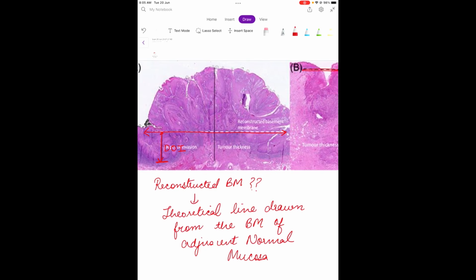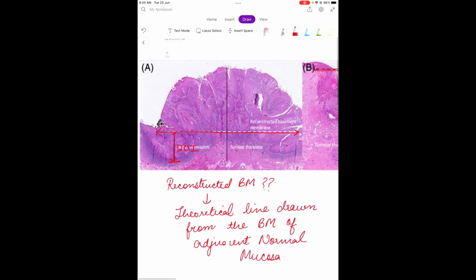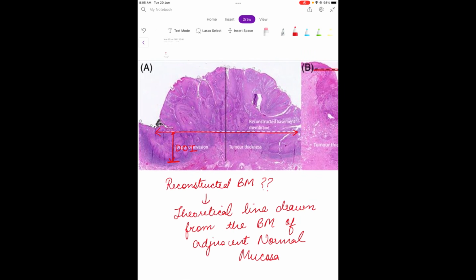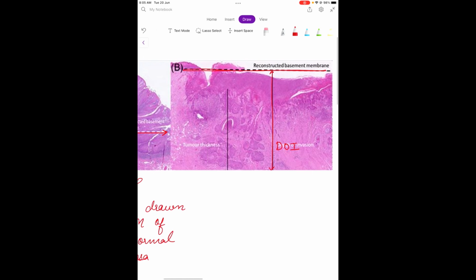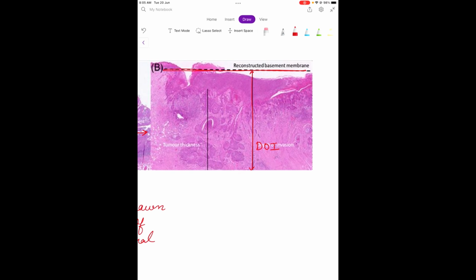This is different from the tumor thickness. In an exophytic growth, the depth of invasion will be less than the tumor thickness. However, in an ulcerative lesion, the depth of invasion will be more than the tumor thickness.